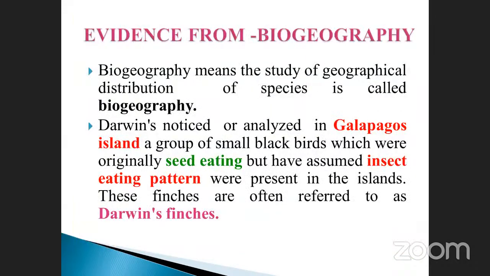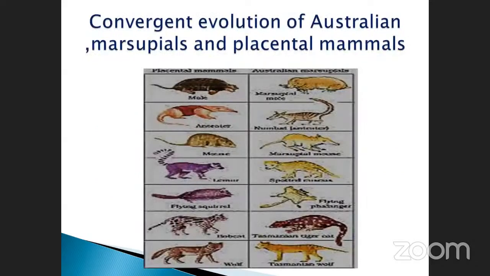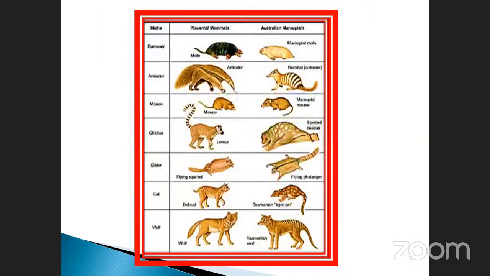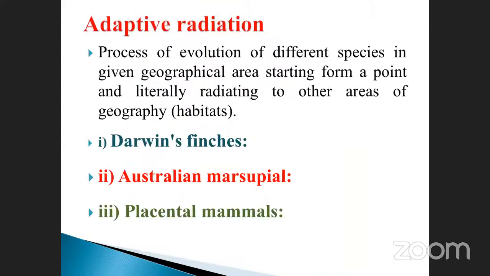Then evidence of biogeography. Those things also we already saw. Comparison between two lands: one is called Australia, another one is called Galapagos Island. This is very, very important. And also convergent evolution. What is that? Evolution of Australian marsupials and placental mammals. This is also very, very important, because they originated from a common ancestor. So both are similar in nature but slightly varied. Placental mammals are here, and the Australian marsupials are also here. Same thing.